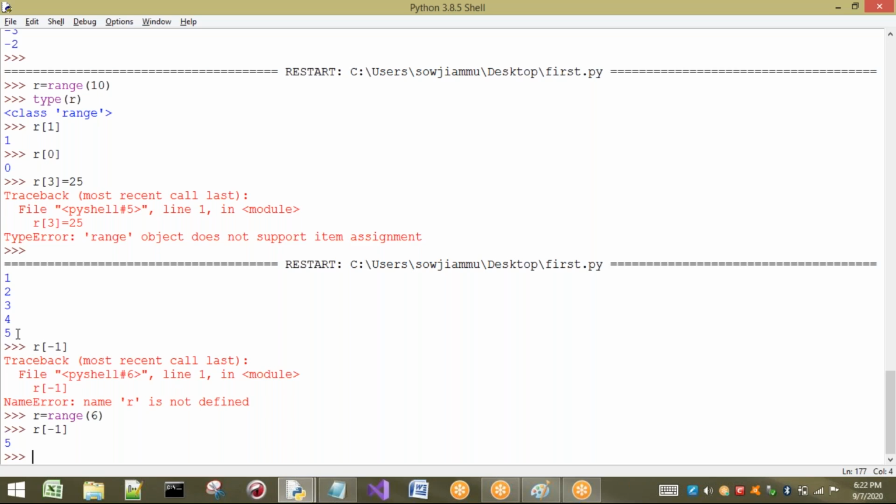The reason is R is not defined, because we have executed some program in between. Up to here R is closed, and from here a new session is started, so R is not seen here. Once I have created R, we can access it by using negative indexes also, no problem.